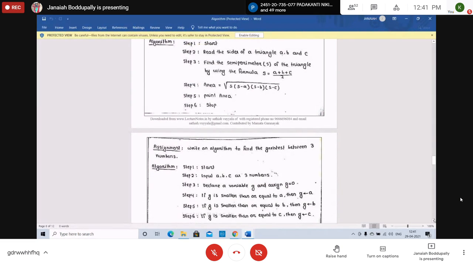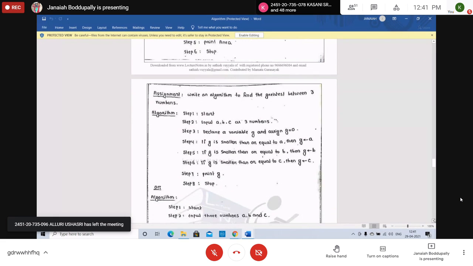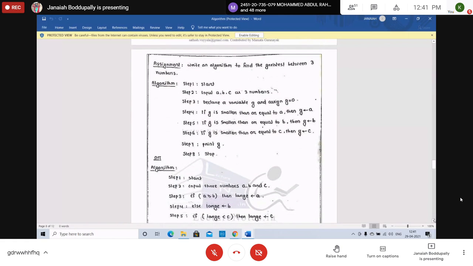Write an algorithm to find the greatest among three numbers, not between. Between is used for only two. Use the if condition, if else. Start, input, take the three values. Declare variable g and assign it. Initially, the greatest number g is 0. If g is smaller than or equal to a, then a is the greatest. If g is smaller than or equal to b, then b is the greatest. If g is smaller than or equal to c, then c is the greatest. Print g.